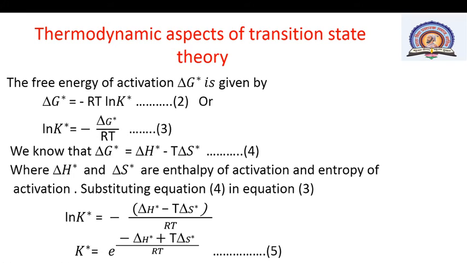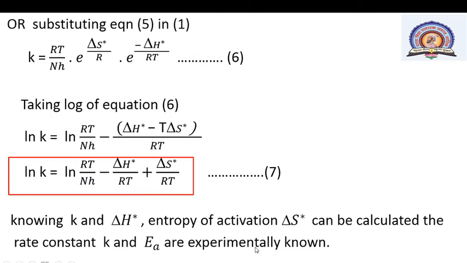Then removing the ln, K star is equal to e raised to minus, solving the bracket, delta H star upon RT plus delta S star upon R. This is equation number 5.